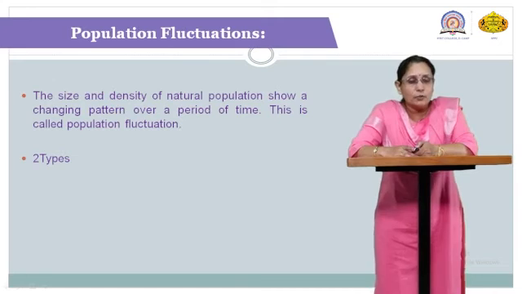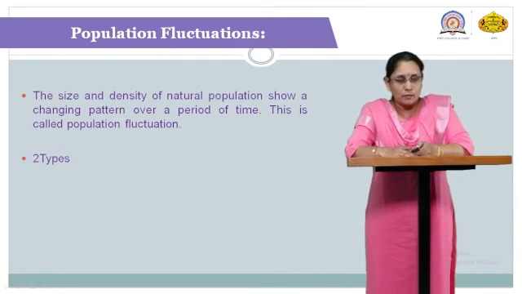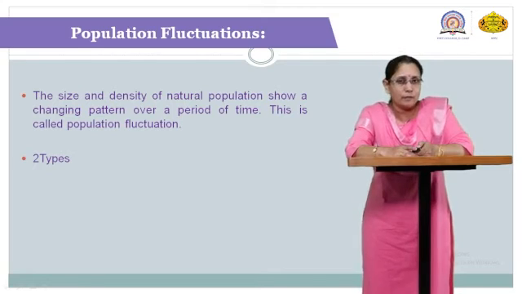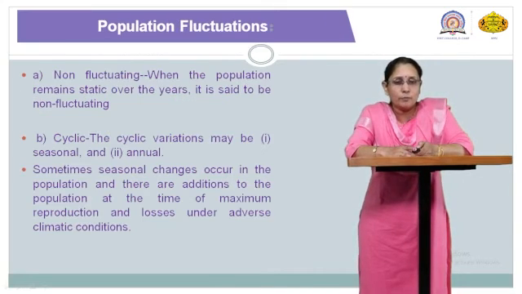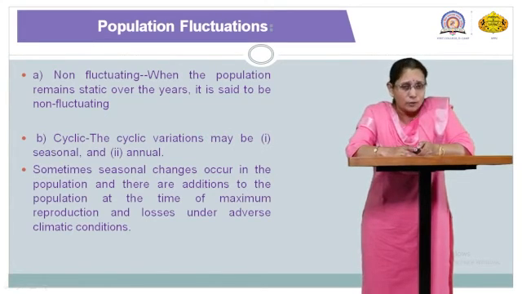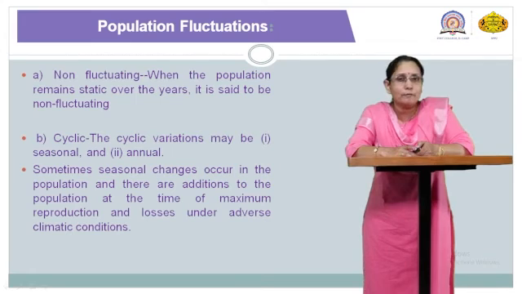Then some population fluctuations can be seen as per the factors' availability. So what is meant by this population fluctuation? There are two types of population fluctuation. First is the non-fluctuating type, and second is the cyclic type of population fluctuation. So what is meant by the non-fluctuating type? Here the population remains static over the years, meaning there is no increase or decrease in the number of individuals. That time it is called a non-fluctuating type of population fluctuation.